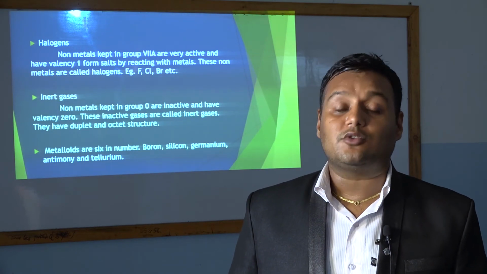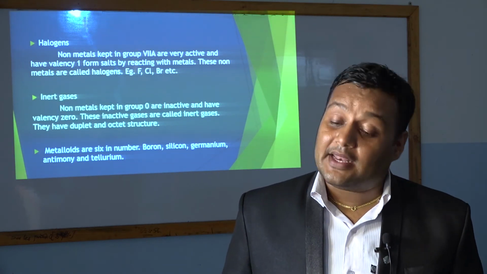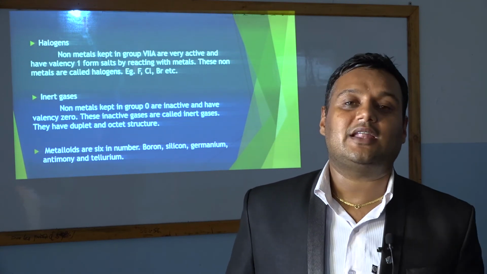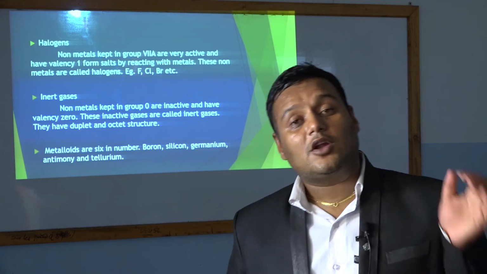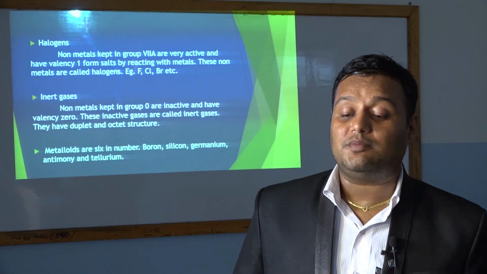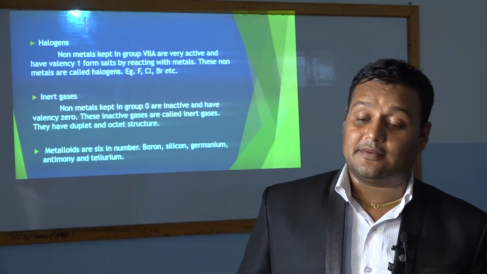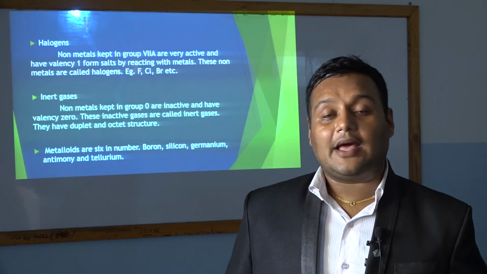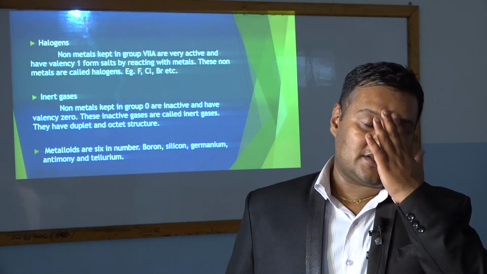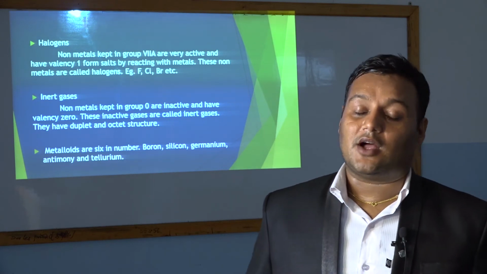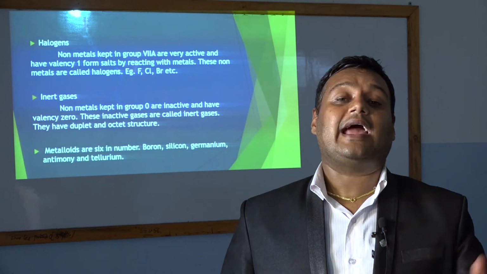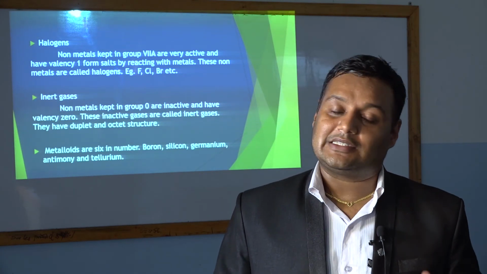Non-metals kept in group 7A are very active. Non-metals are also active. Remember, you should not say that only metals are active and non-metals are non-active. No, non-metals are also active in nature. So non-metals which are kept in group 7A of the modern periodic table are also active and have valency 1. They form salts by reacting with metals. When the non-metals of group 7A are reacted with metals, they form salts.